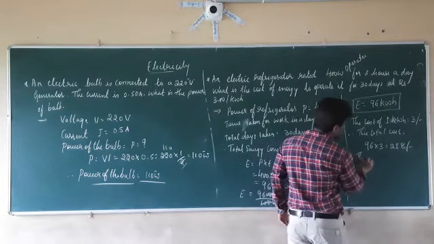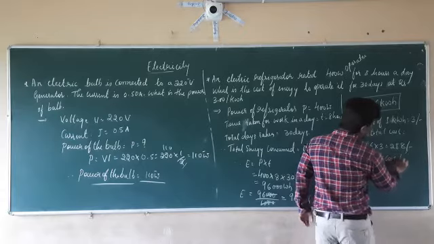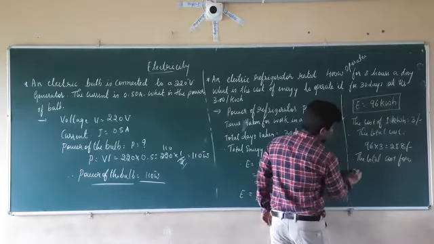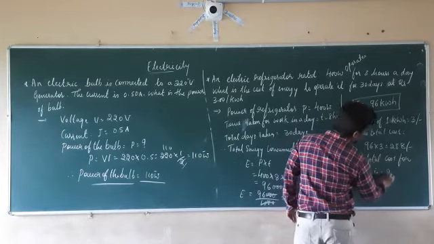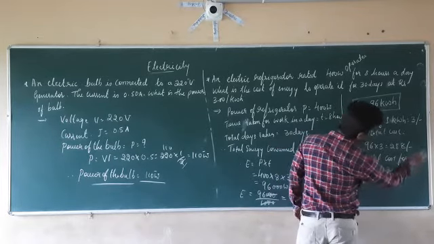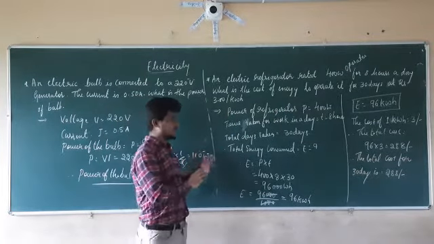Therefore, the total cost for 30 days is 288 rupees. Like that, you have to calculate all those things.